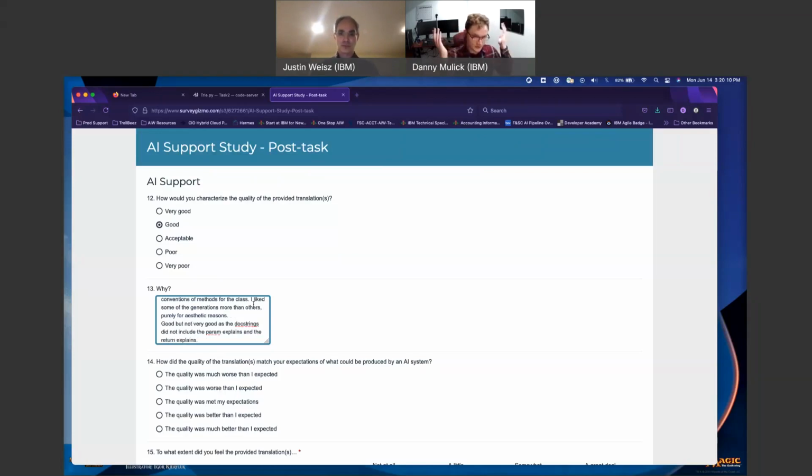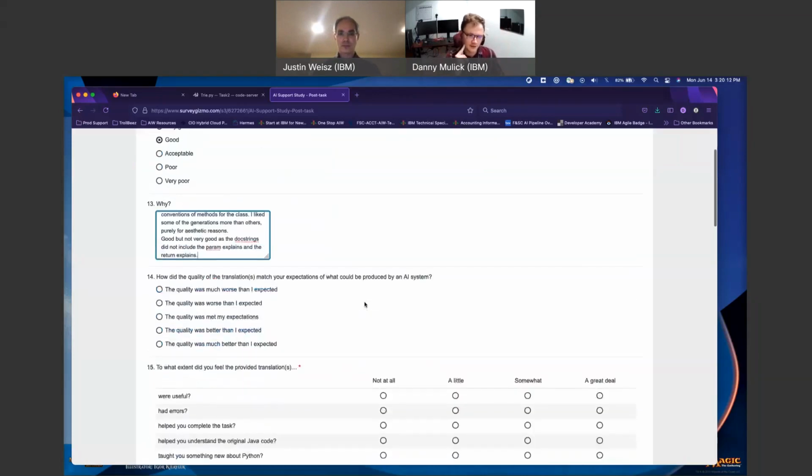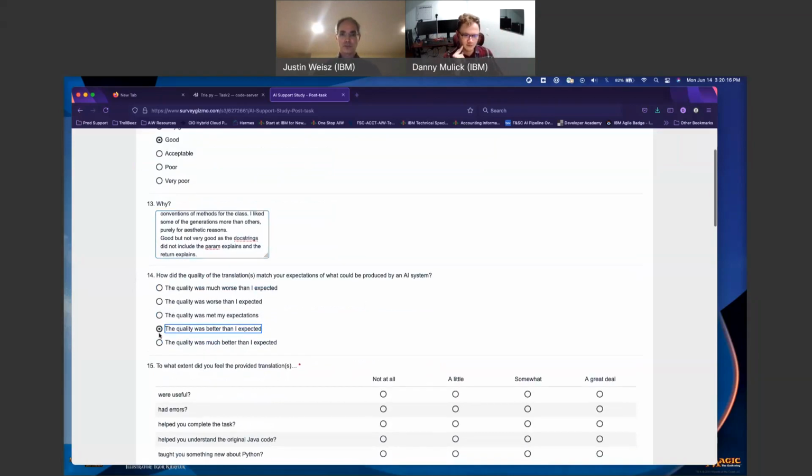The returns weren't even in the generated docstring. How did the quality match my expectations? Much better. I'm going to say much better because I'm not exactly sure what I was expecting as an AI translation from this. I can say my expectations were quite little because I don't really work with AI.